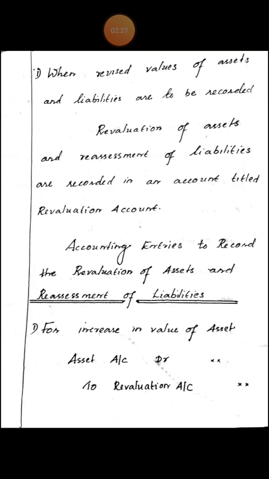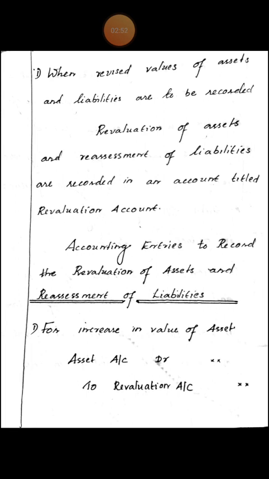First, when revised values of assets and liabilities are to be recorded, the adjustment is made by opening a revaluation account. Revaluation of assets and reassessment of liabilities are recorded in an account titled revaluation account.